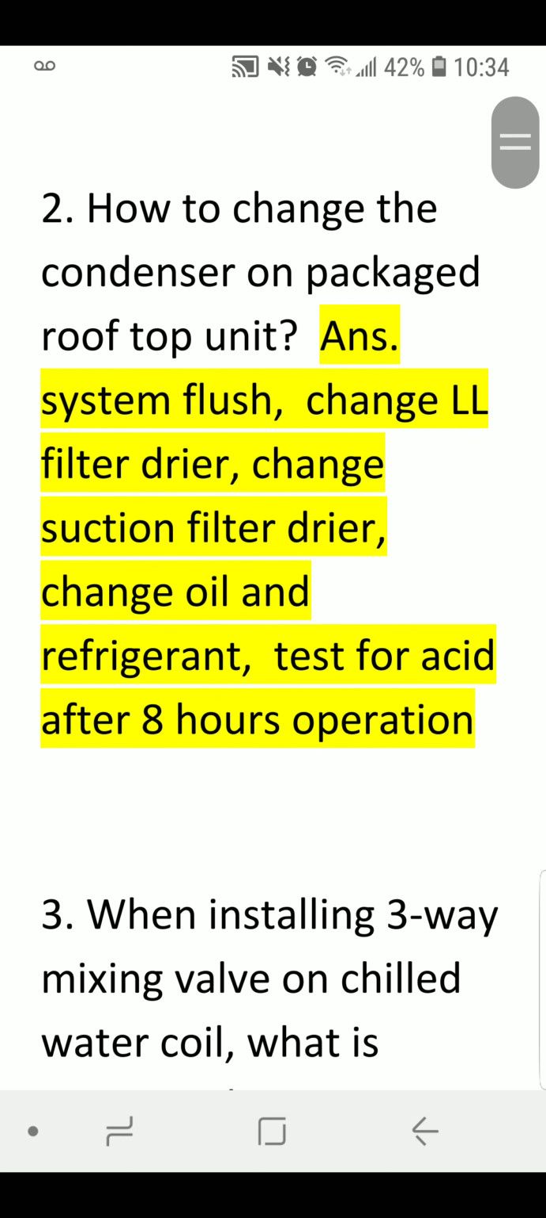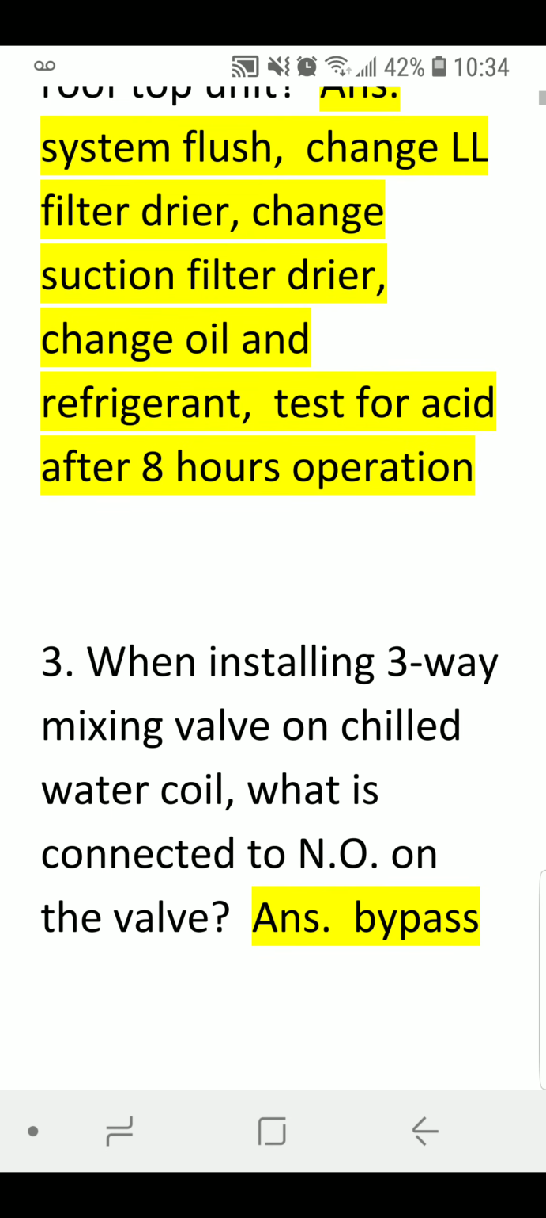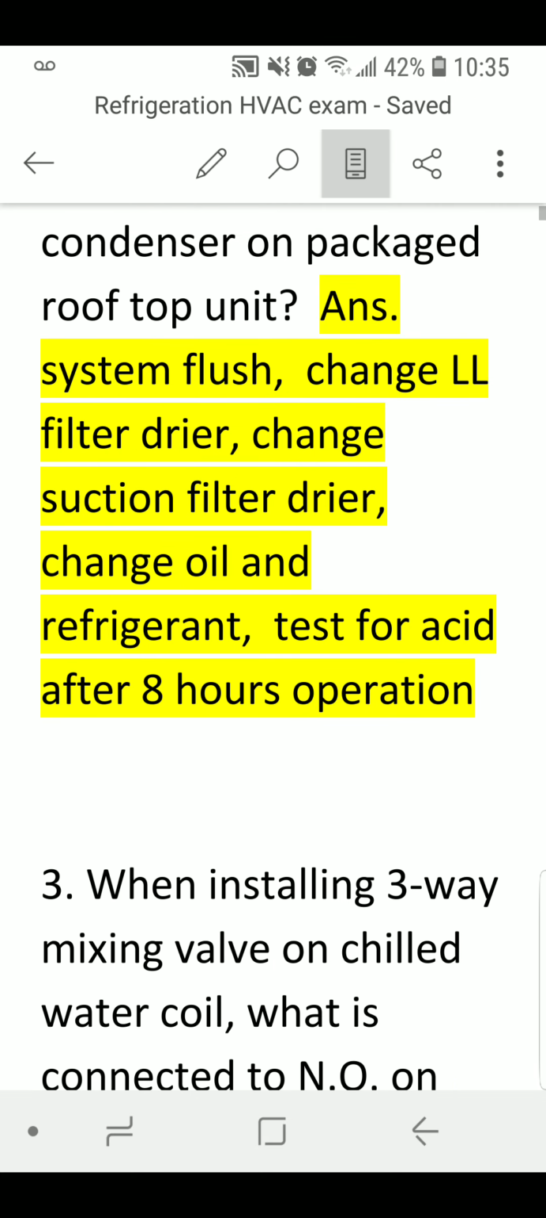Number 2. How to change the condenser on package rooftop unit? Answer: system flush, change LL filter, liquid line filter, change suction filter dryer, change oil and refrigerant, and test for acid after 8 hours of operation.